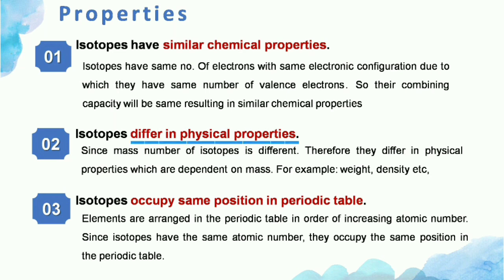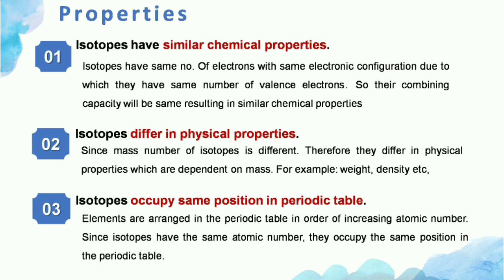The isotopes have different physical properties which are dependent on mass. For example, weight, density, etc. This is because the mass number of isotopes is different. And if the mass number is different, the properties related to mass will also be different. The isotopes occupy the same position in periodic table because isotopes have same atomic number and the elements are arranged in periodic table in order of increasing atomic number.